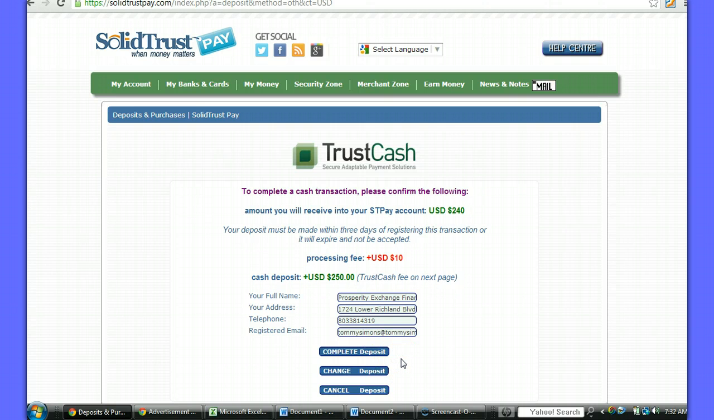And as I say, I'm not going to click on complete deposit, because I'm really not making a deposit right now. But here's what happens. Once you click on complete deposit, it's going to take you to another website, and on that website it's going to walk you through 3 steps that you'd have to complete a deposit slip.